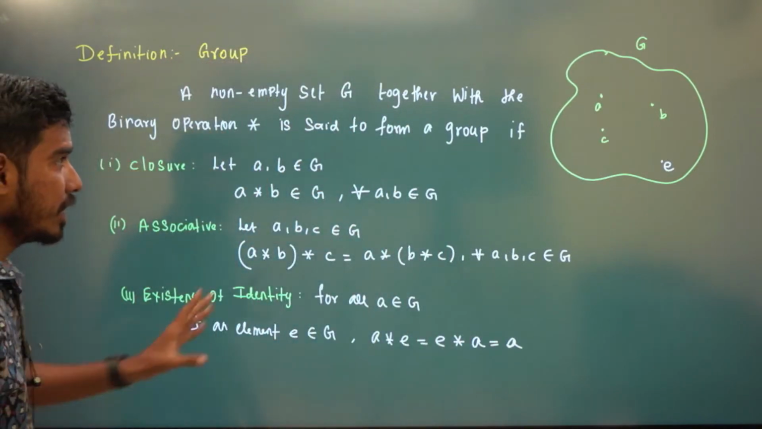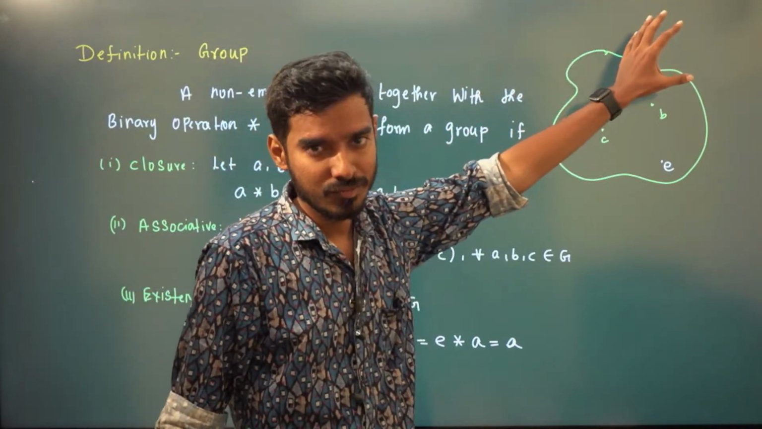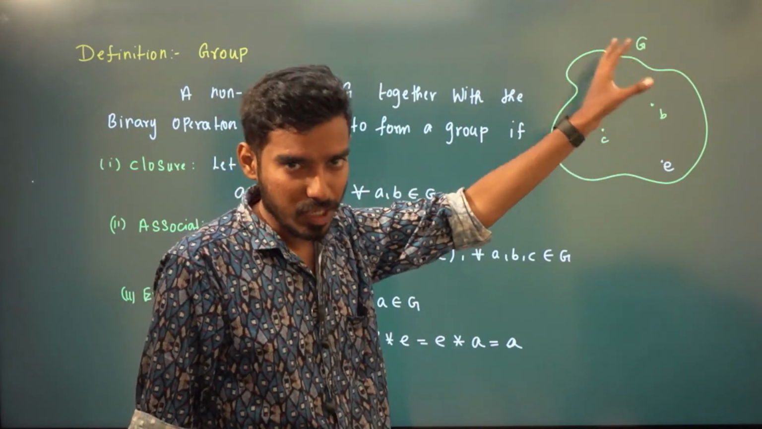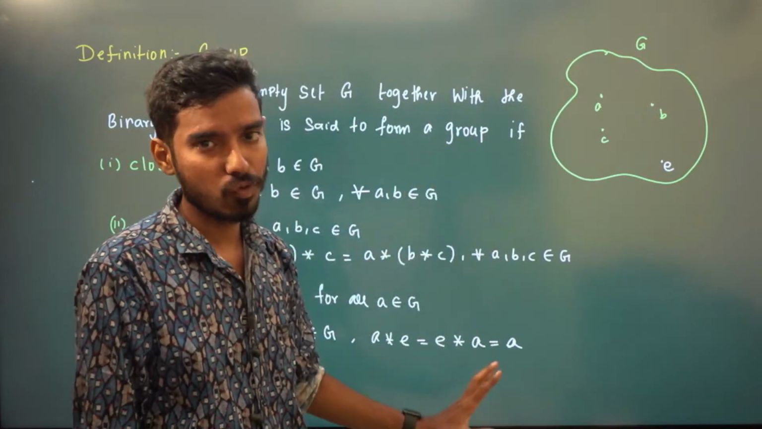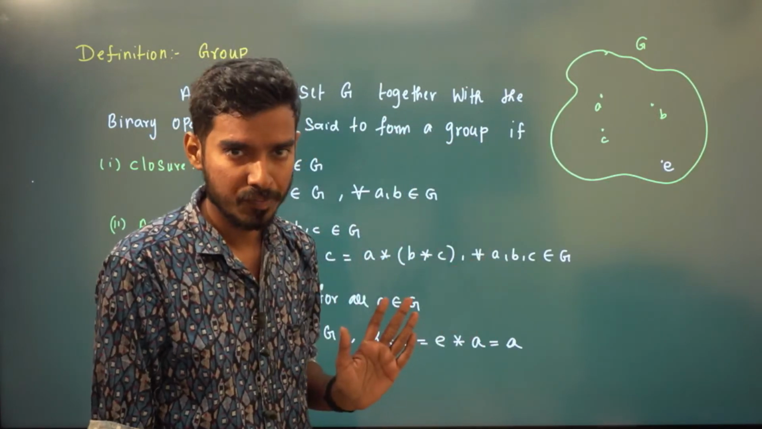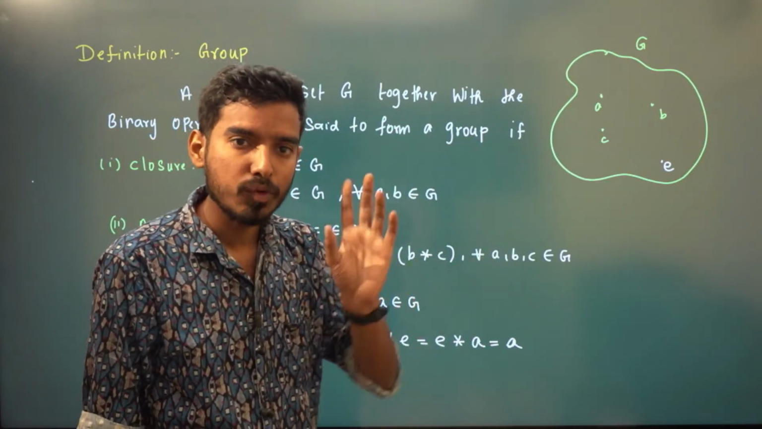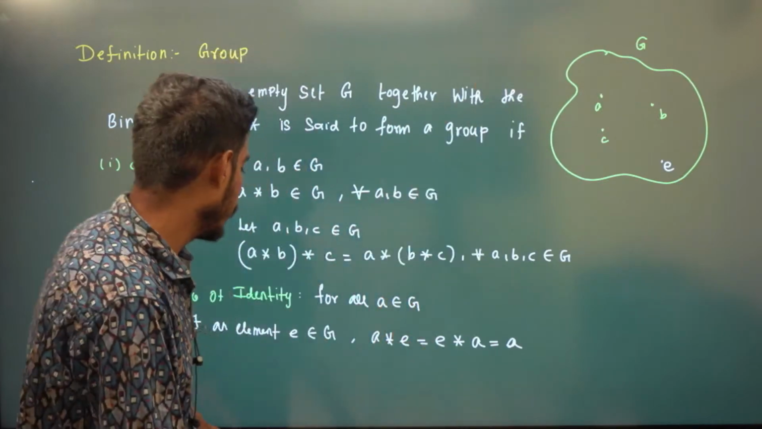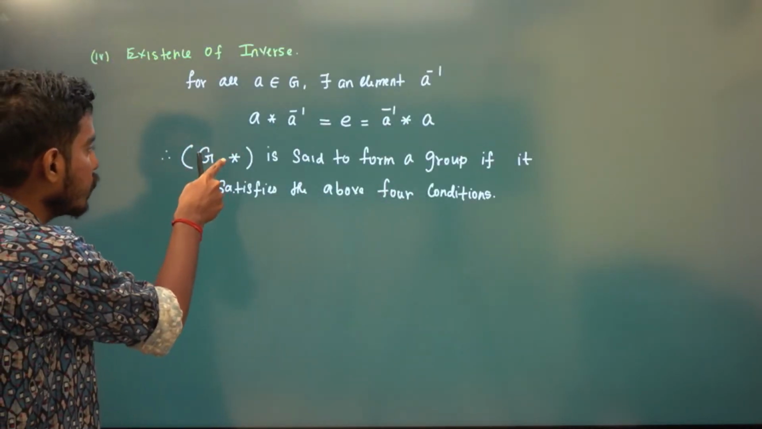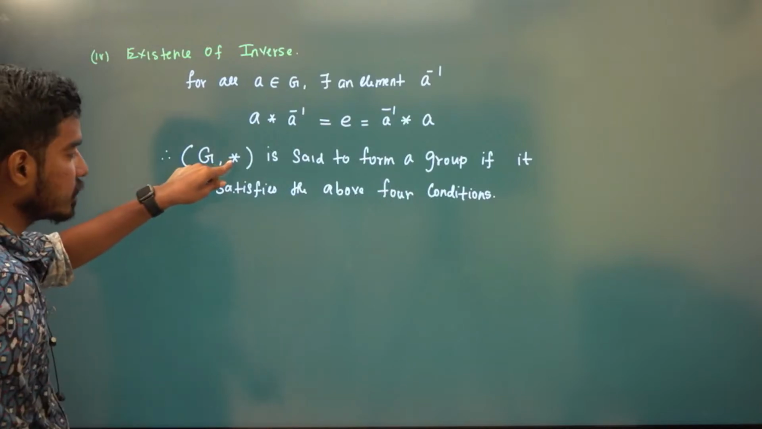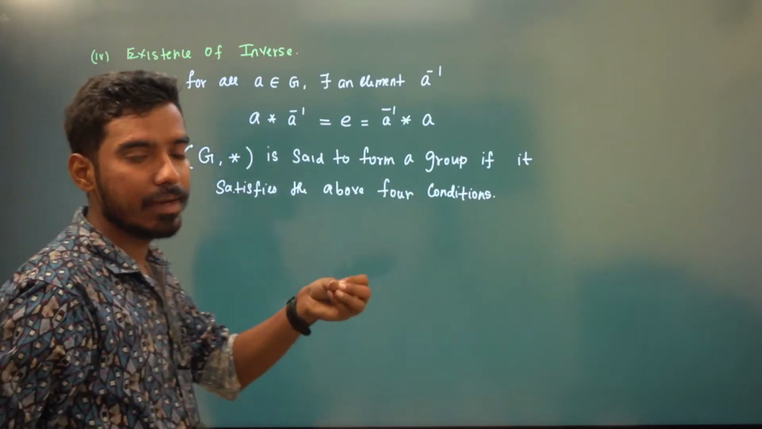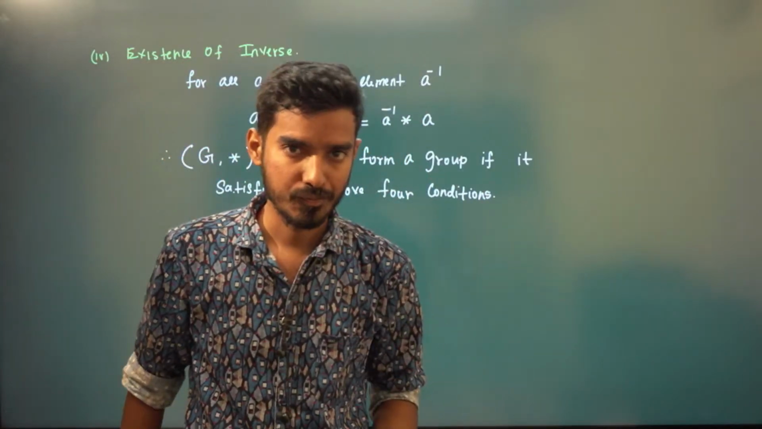So very simple, we have a non-empty set G. There will be some elements. If those elements satisfy these four conditions, then we say it is a group. So a binary operation you need to fix in the beginning itself. Whenever you are taking the set, you need to fix the binary operation. In general I'm writing star, but it can be anything.